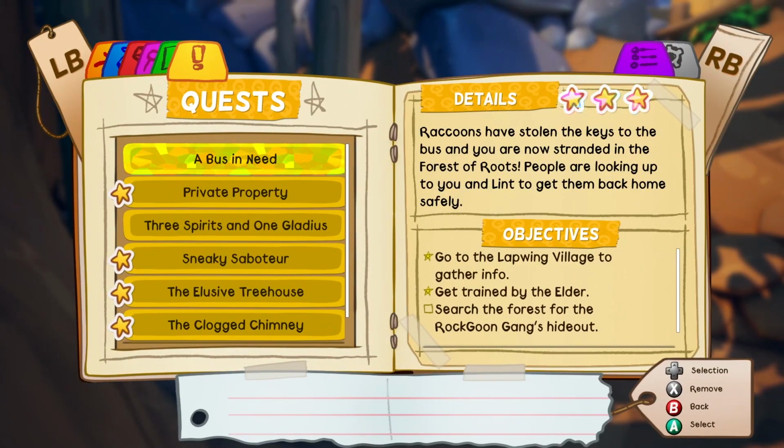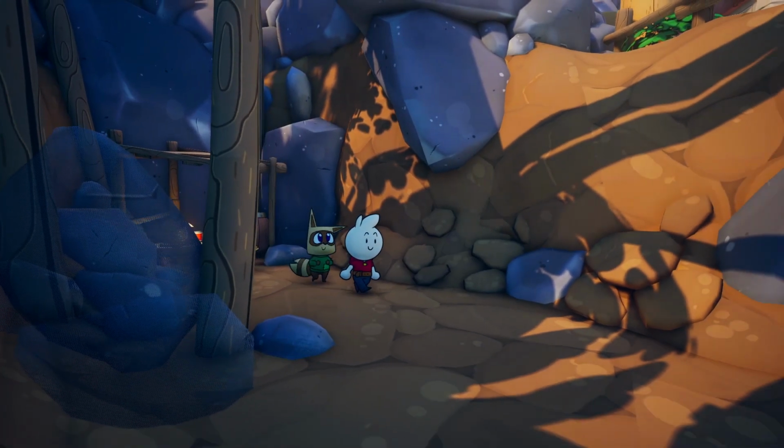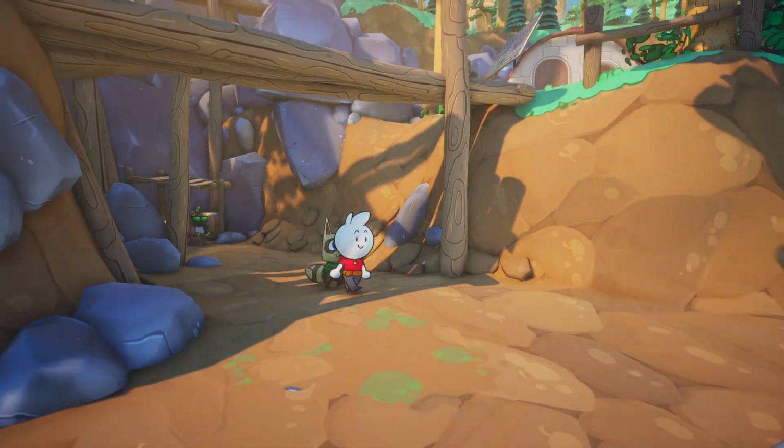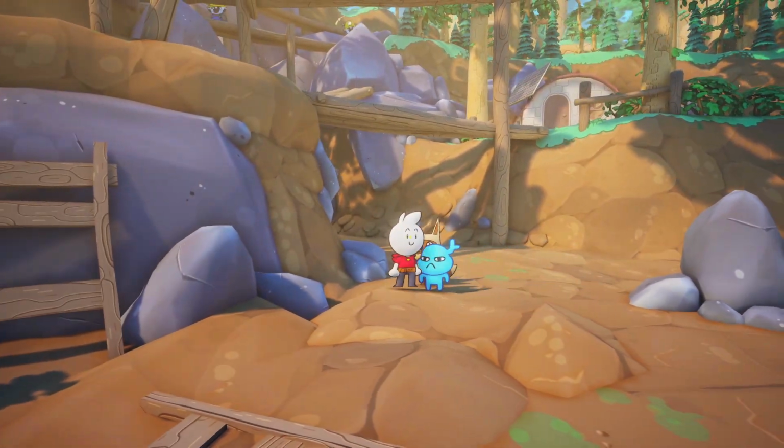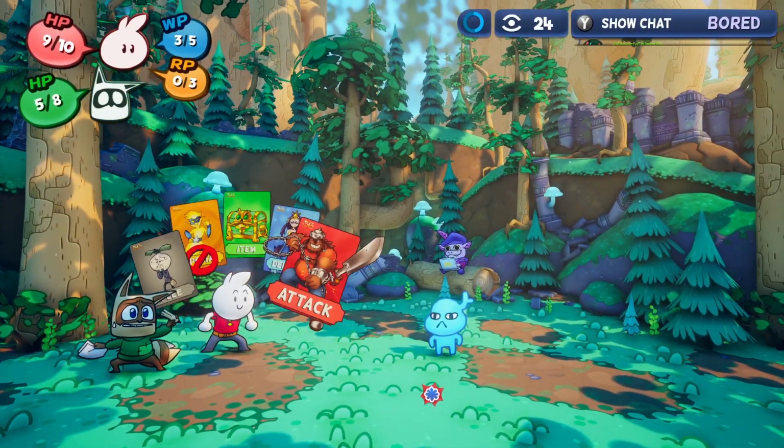So that's another quest that we unlocked here. Now, this is stuff that you don't have to do. You don't have to do every single side quest. That's just optional. But you get rewards and stuff for your adventures.